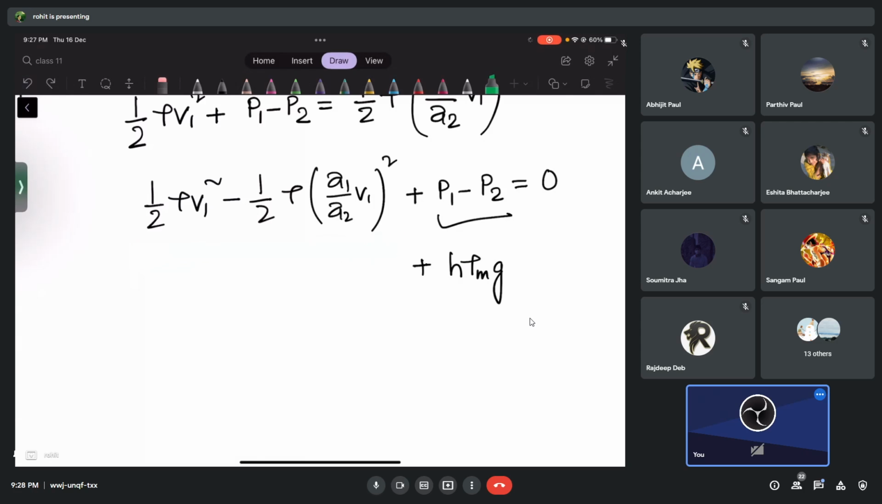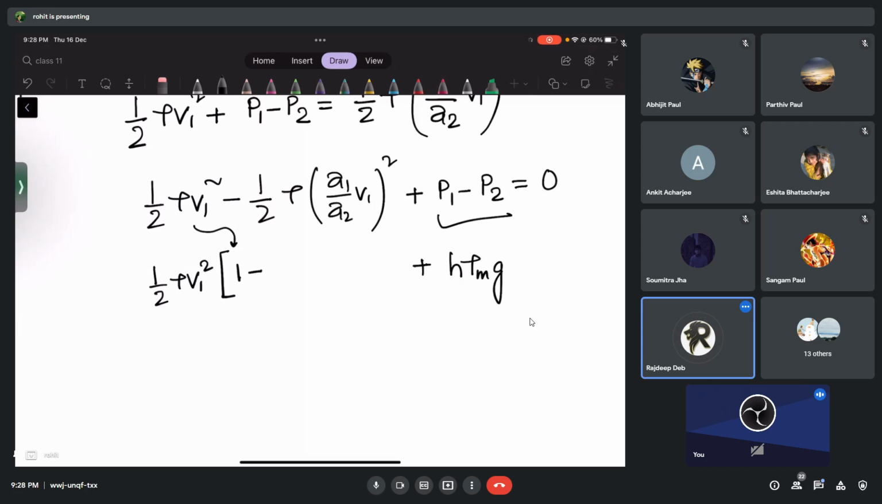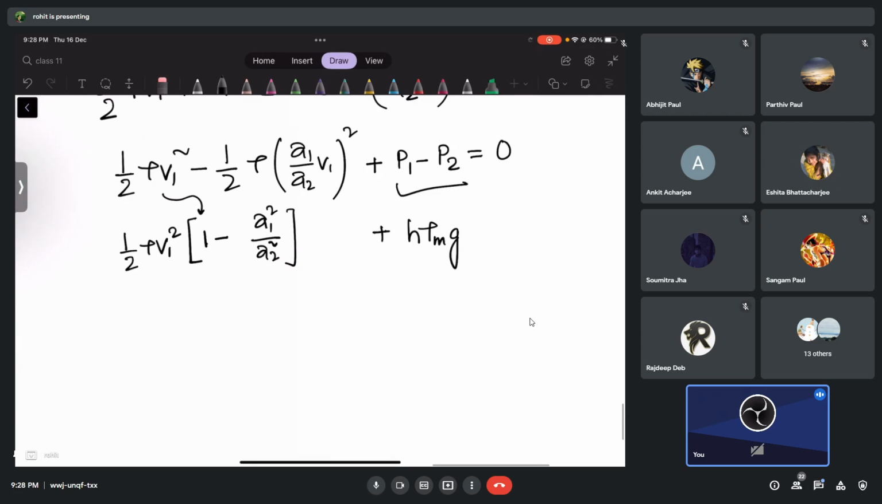So how to do that? Check. What is common now? Half is common, rho is common, even V1 squared is common. So what is not common there now? 1, from the first term, minus A1 by A2, 1 minus A1 squared by A2 squared. I think we are clear with this part. Then equals to how much? 0.